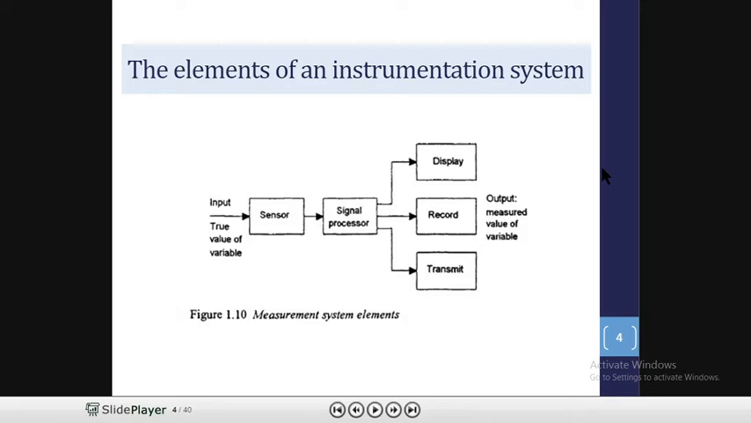Then here you can see on your screen the elements of an instrumentation system. Firstly we have the first element, which is the sensor, then the second component is the signal processor, then after this we have the component named display, sometimes a recorder is there, sometimes a transmitter or transmit system is there. So you can see the sensor sends the input to the processor, then the processor either directly sends it to the display or sends it to the recorder or transmits it. So all these are the components of measurement system.